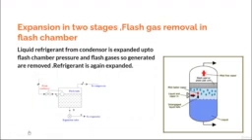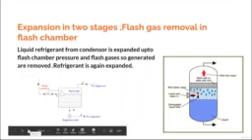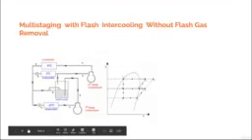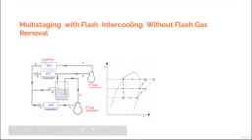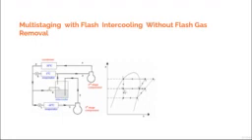Now, what is this flash gas removal? Let me go to the earlier slide again. See, when you are talking about expansion from 5 to 6, what is the state at 6? So 6 is the wet vapor, meaning that at the state 6, you would have some liquid, you would have some gas.